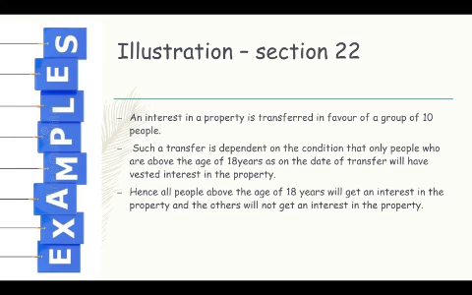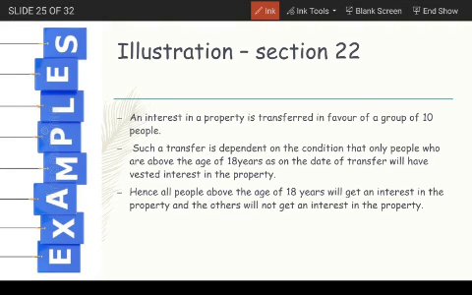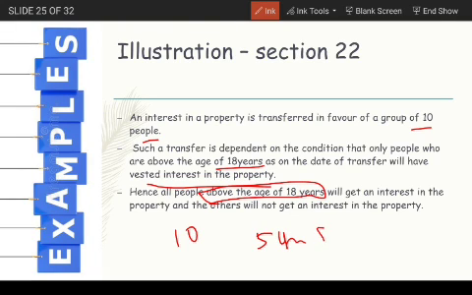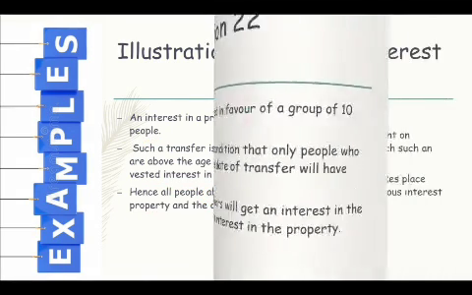Now the example for this section 22 is an interest in a property is transferred in favor of a group of 10 people. Such interest is dependent on the condition that only people who are above the age of 18 years as on the date of transfer will have vested interest in the property. Hence, suppose only 5 members are above 18 years, then only those 5 members will get an interest in the property and others will not get an interest in the property.